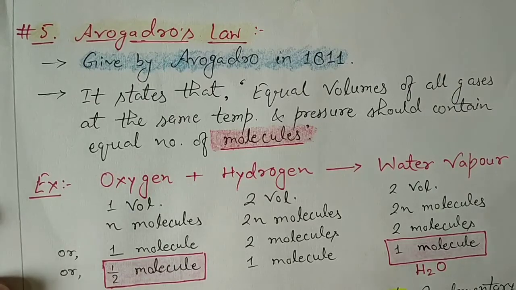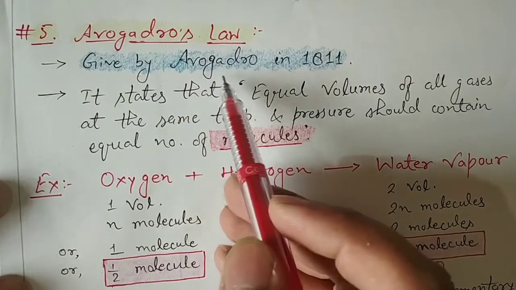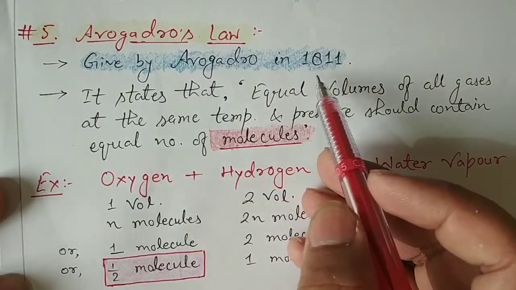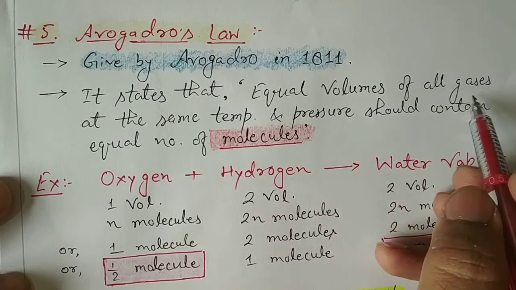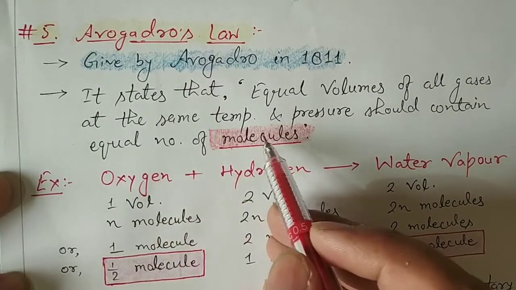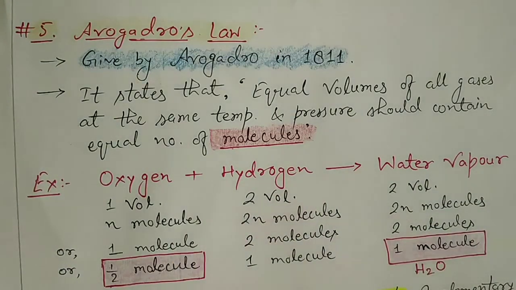The next law which we are going to study is Avogadro's law. This was given by Avogadro in 1811, which states that equal volumes of all gases at the same temperature and pressure should contain an equal number of molecules.